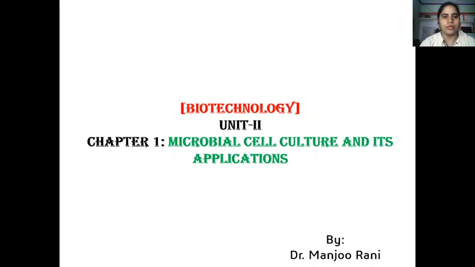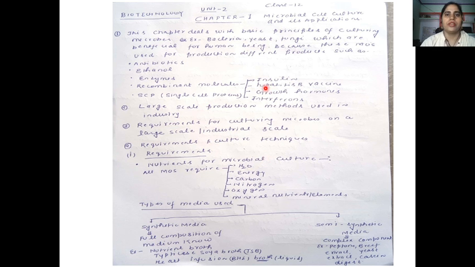As you know, we are continuing your lecture and in this lecture we are discussing Unit 2 and the topic of microbial cell culture and its application. So we continue this chapter, and now we are taking the overview of this chapter. In this chapter we are dealing with the basic principle of culturing microbes, for example bacteria, yeast and fungi.